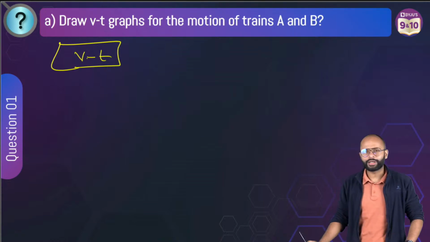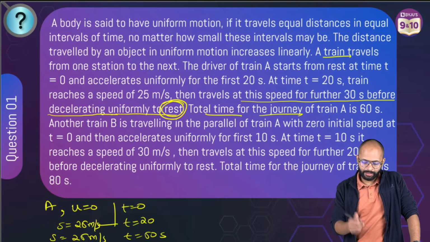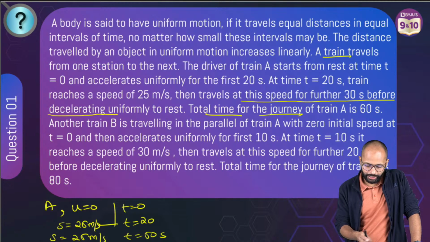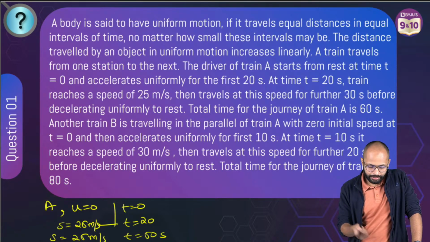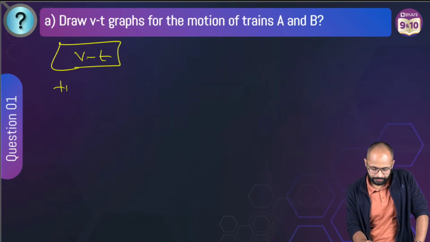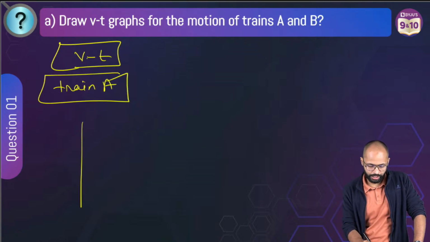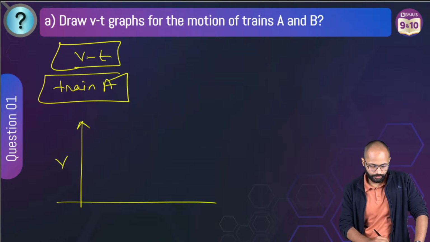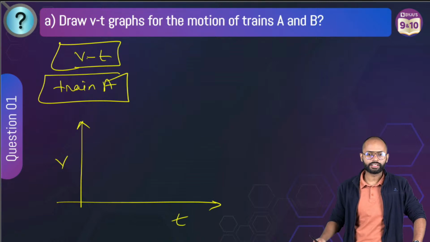चलो चालू करते हैं. पहले ट्रेन A की बात करते हैं. Let's talk about train A. For train A, this is your V and this is your T. Correct? है ना?